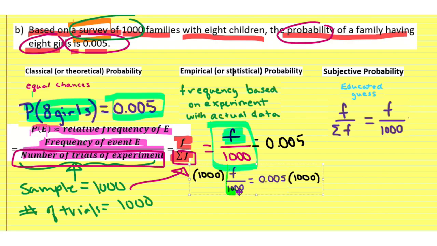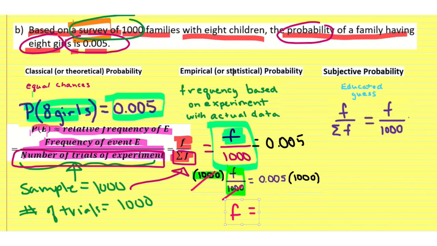So this ratio here is going to be multiplied by 1,000 because that allows me to cancel out the 1,000. But if I do it to one side, then I have to do it to the other side. So then I'm going to do 1,000 times the 0.005, and that is then going to let me solve for the frequency, which is the number of families that actually have 8 girls out of 8 children.